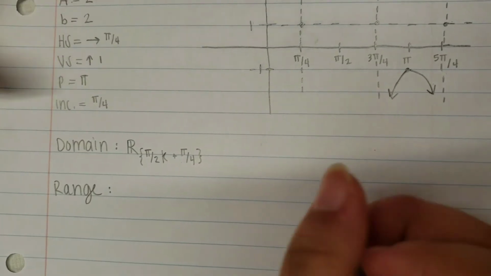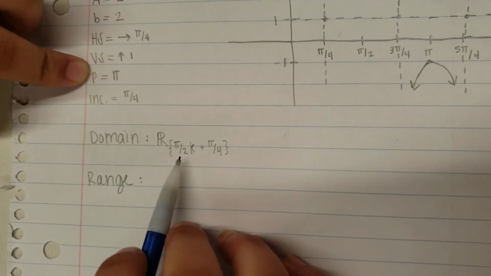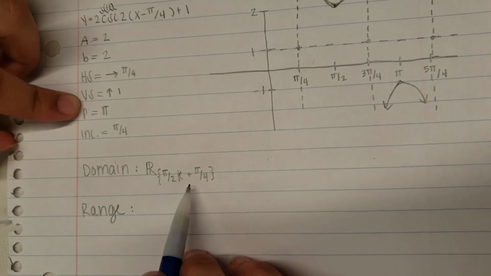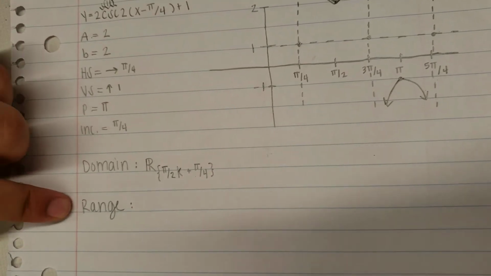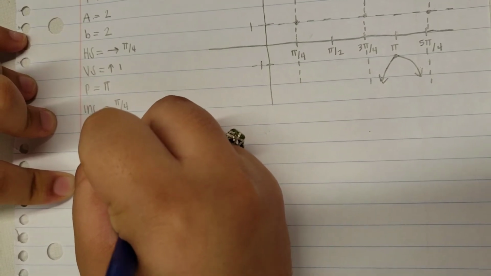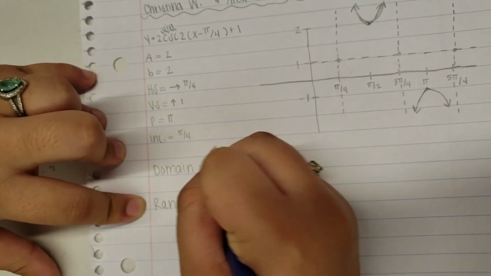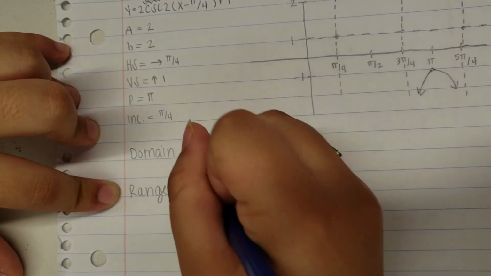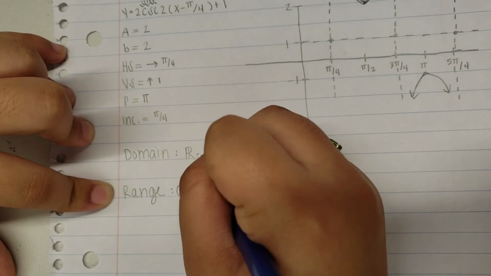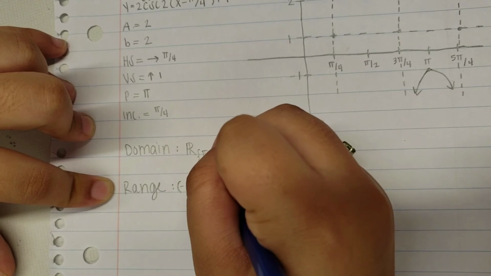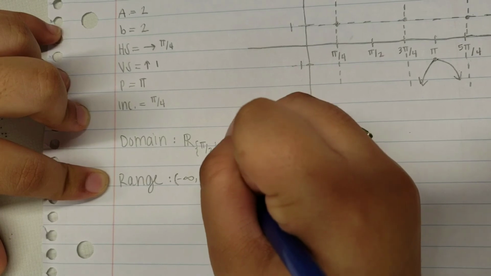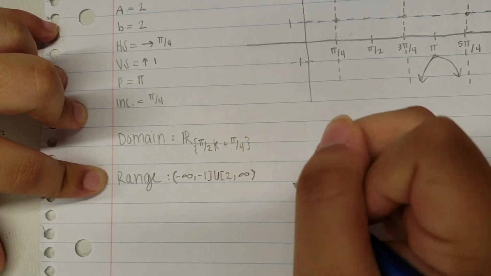And the reason for that is because our period is being divided by 2. So instead of the normal pi k, it would be pi over 2 k, and then plus our horizontal shift. And for the range, it's going to be negative infinity to negative 1, bracket, union, another bracket to 2, and positive infinity, and a parenthesis.